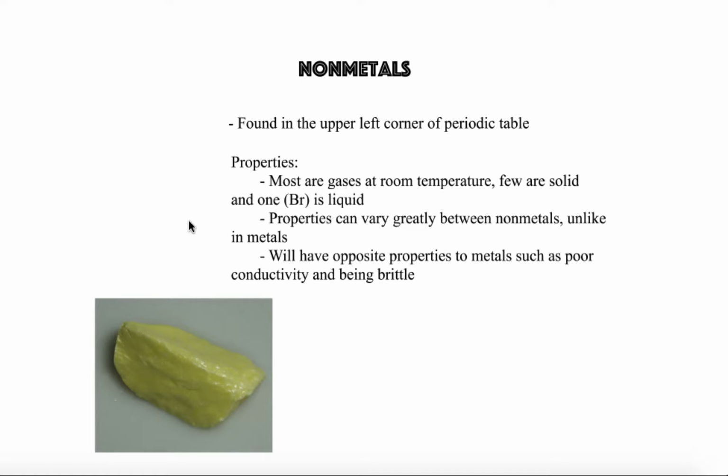Now, the properties of nonmetals will actually vary a lot between them. So we just kind of consider the properties of nonmetals to be the opposite of metals. You can't really give one defined property that every nonmetal is going to have, but rather you'll consider a nonmetal to have the opposite property of what a metal would be, because it's not a metal. So one example is that nonmetals are very poor conductors. They're not going to really conduct electricity all that well, and they are pretty brittle, meaning that you can smash and break them pretty easily, unlike a metal. They're not going to be easily moldable.